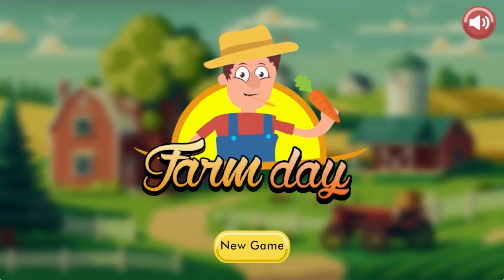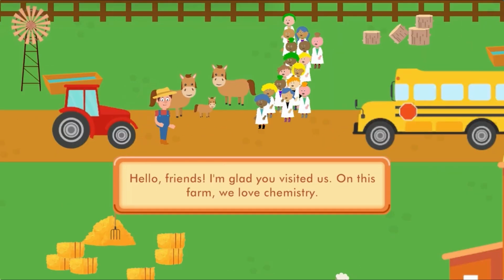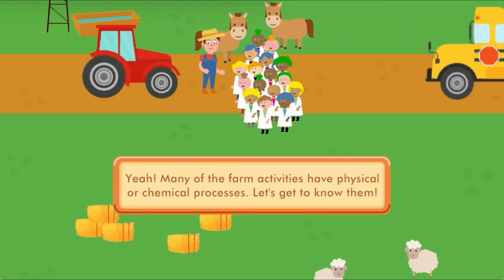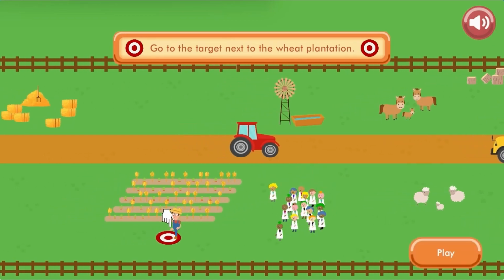Legends of Learning presents the Farm Day game. This is a science game that makes learning about chemical reactions fun and easy to understand. Go to the target next to the wheat plantation.